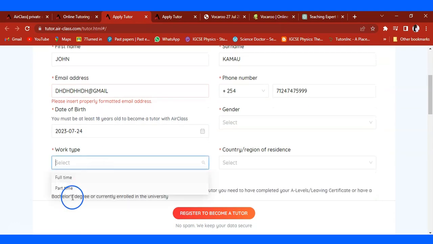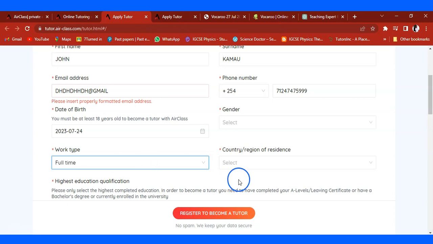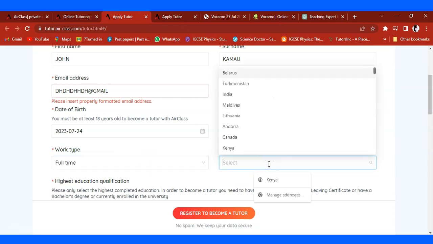Then you will come here and indicate whether you want to become a full-time or part-time tutor. I would advise you, when you're putting in this kind of application, to select full-time, because they want people who will be able to give a lot more of their time to the platform so that they can keep the students engaged. And for the country of residence, if you are in Kenya, Canada, India, or Belarus, you can indicate that.